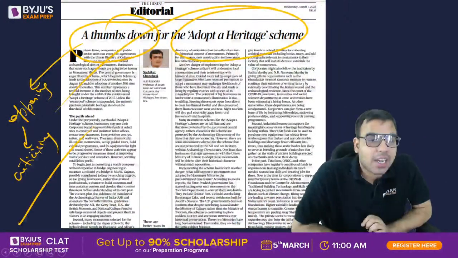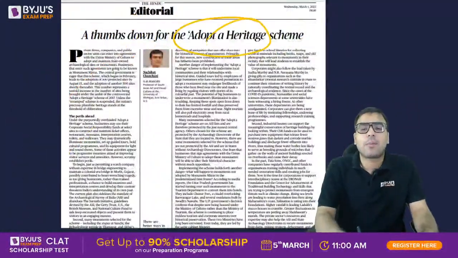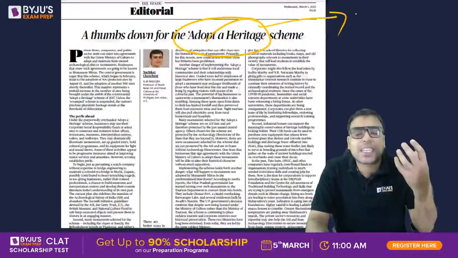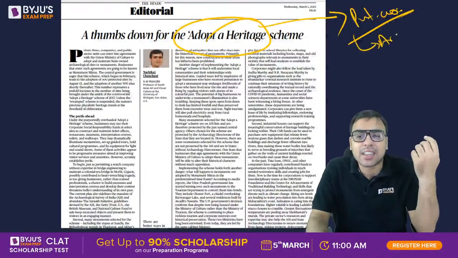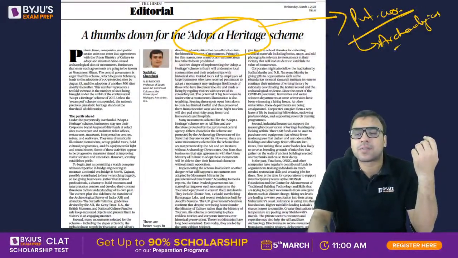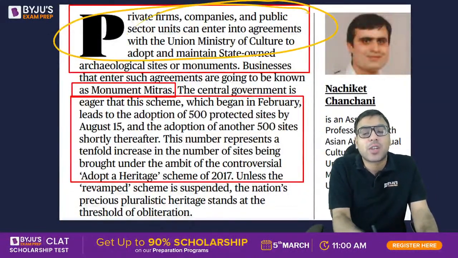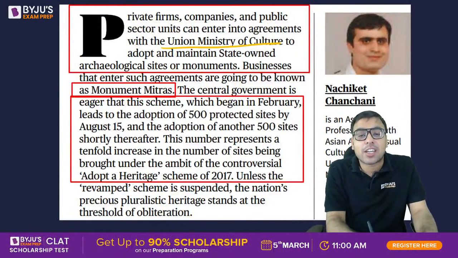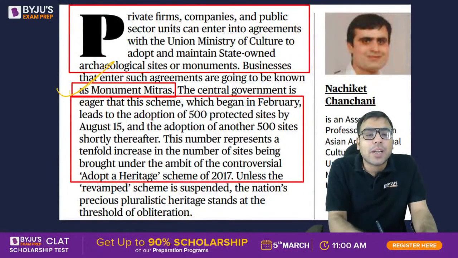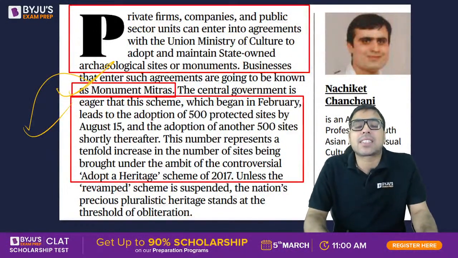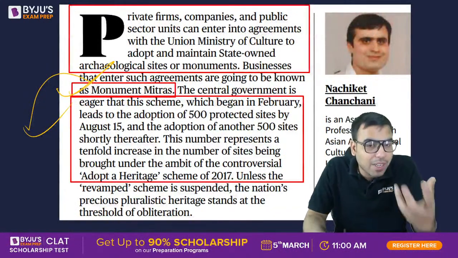ये क्या होता है भाई? Adopt a heritage scheme. What is that? So basically, adopt a heritage scheme is a scheme of the Government of India Ministry of Culture where a private company can adopt any archaeological site for maintenance purposes. ठीक है? That is what is called the adopt a heritage scheme. So private firms, companies, public sector units can enter into an agreement with the culture ministry to adopt and maintain state-owned archaeological sites or monuments. And these will be called monument mitras. उस monuments को हम लोग monument mitras कहेंगे. Businesses that enter such an agreement are known as monument mitras.